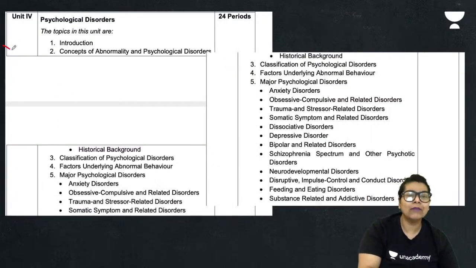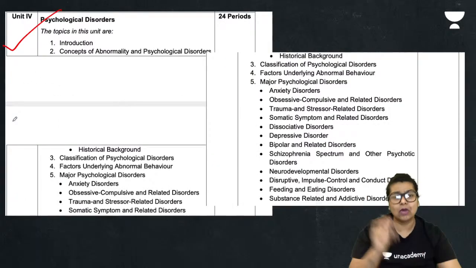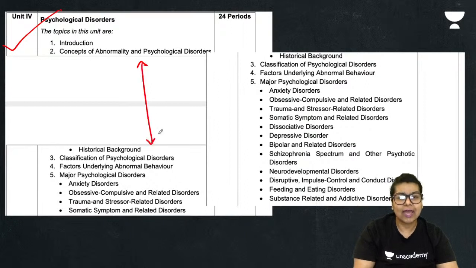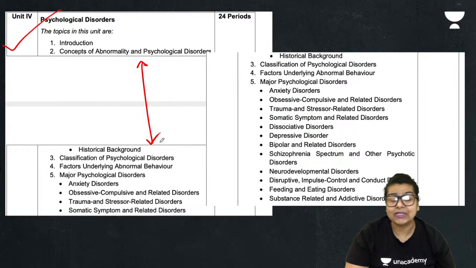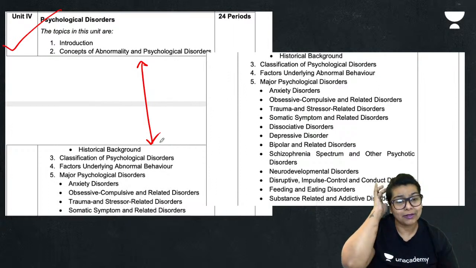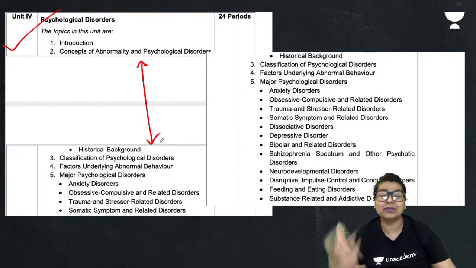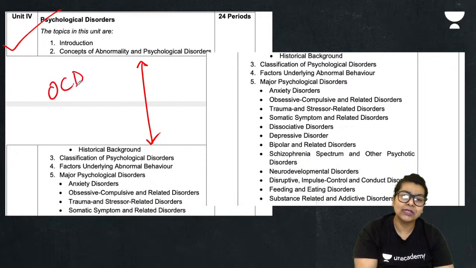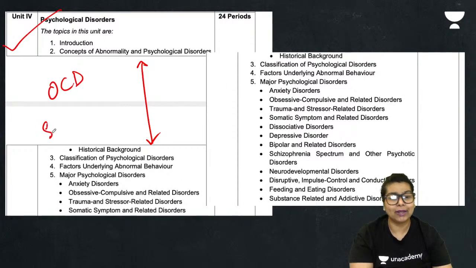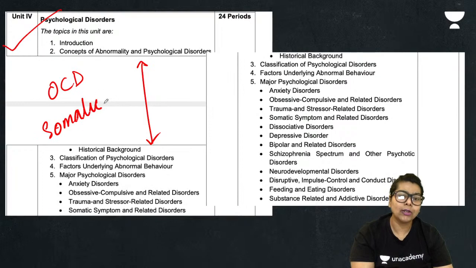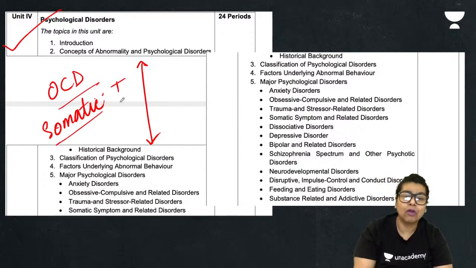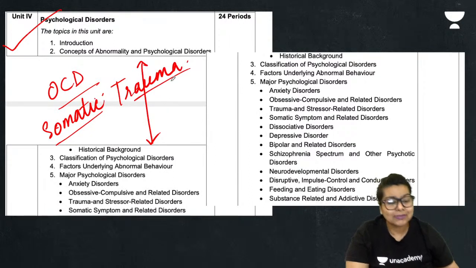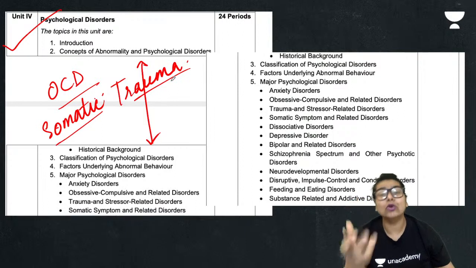Moving to the fourth one, we would be doing psychological disorders. Now, this unit is very interesting when we speak about the classification of different kinds of disorders. People go through mental disorders, people have obsessive compulsive disorder, you must have heard about OCD, you must have heard about somatic disorders, that people are not able to face what is going on, different kinds of traumas, different kinds of schizophrenia spectrums, psychotic disorders.